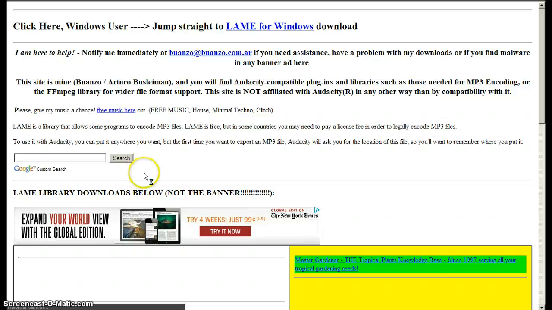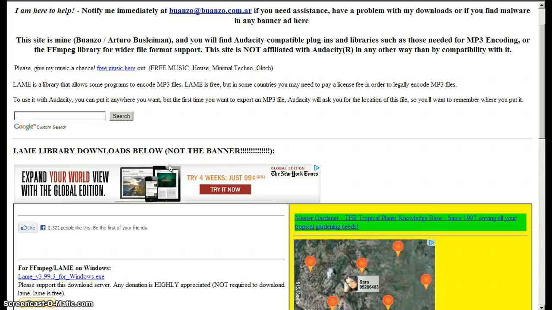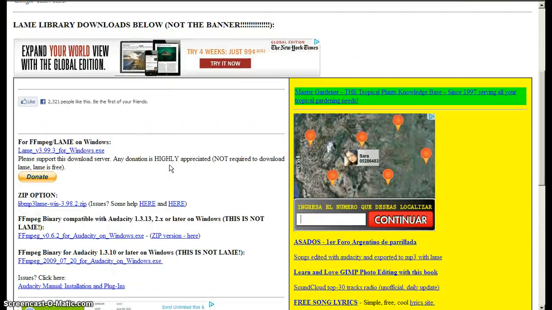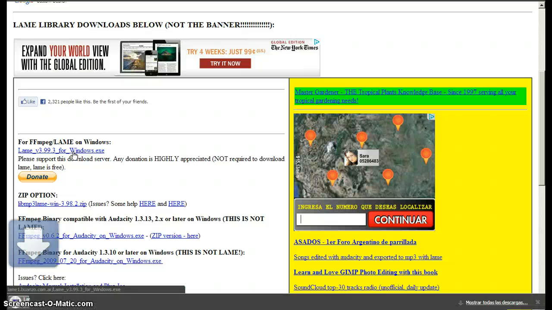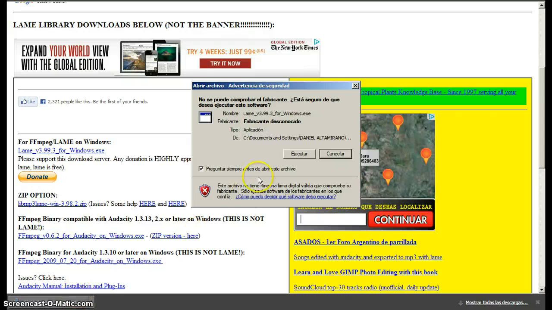When you get here, just move your cursor down and here you will find the lame version 3.99.3 for Windows. Okay, this is the one we're going to use and click on it. The plugin will, as you can see, start to download, so it will just take a couple of seconds. When you have finished downloading the lame file, click on it so that the installation begins.